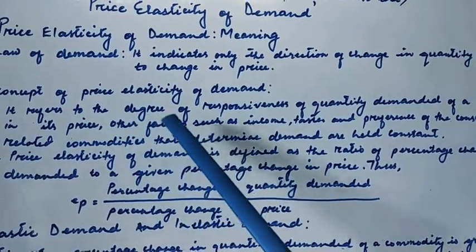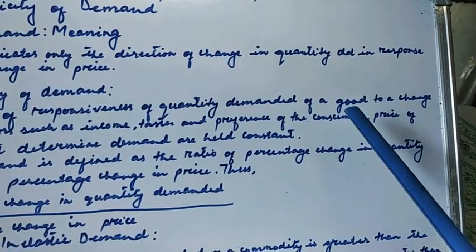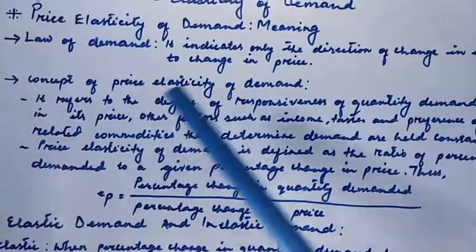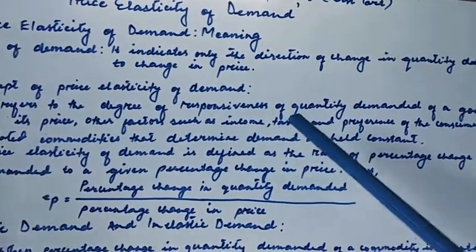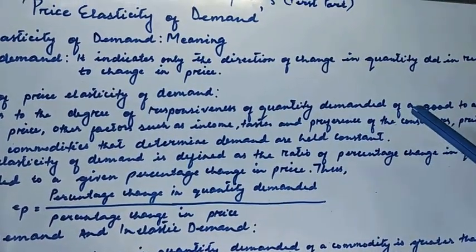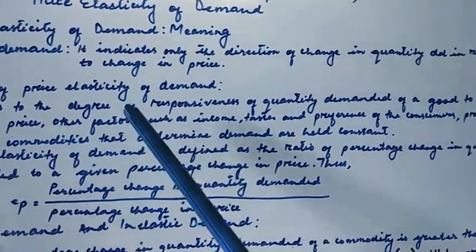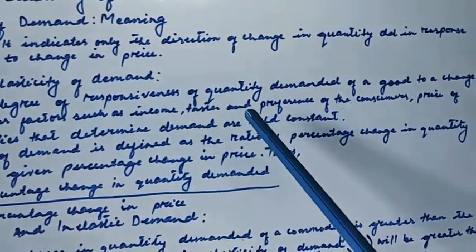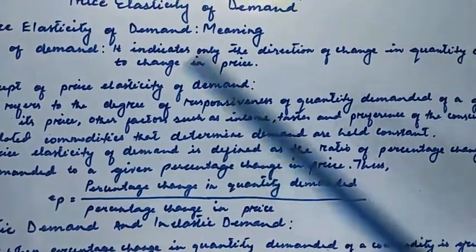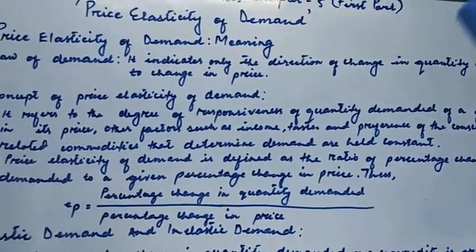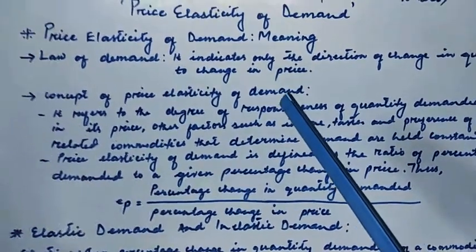So it refers to the degree of responsiveness of quantity demanded of a good to a change in its price, when other factors such as income, tastes and preferences of the consumers, and prices of related commodities that can determine the demand are held constant. That is the concept of price elasticity of demand.